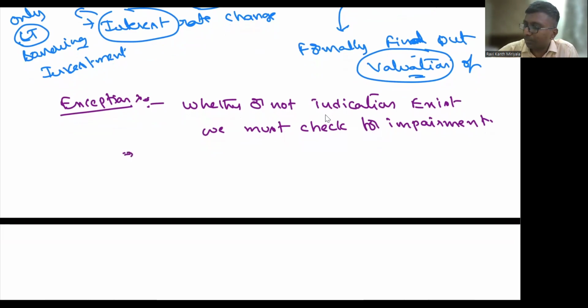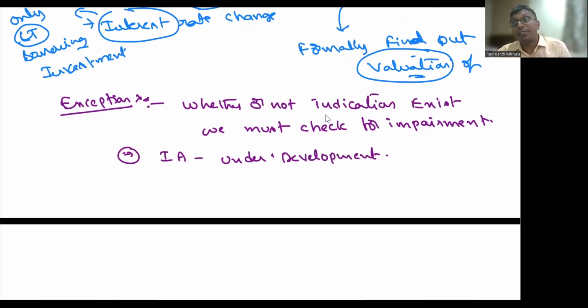The first and foremost thing: if you have an intangible asset under development. If you have studied Accounting Standard 26, you will find intangible asset under development. Whenever the development is not completed, it is not yet classified as an intangible asset. Under development means work in progress, not yet completed. Mandatorily you are supposed to do it. That's all, my dear.